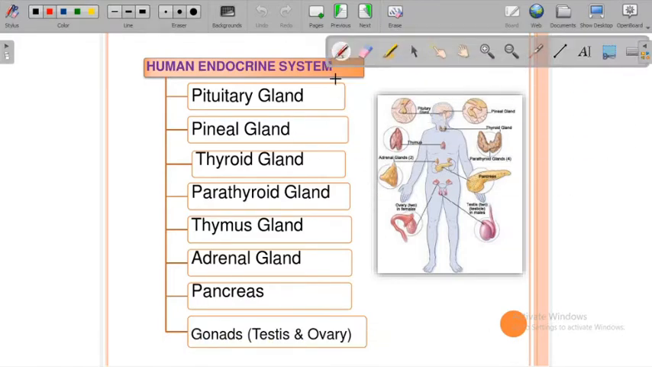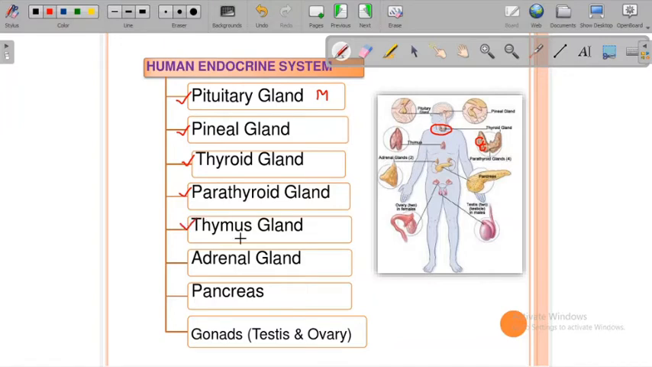So what different glands are there in the human body primarily? We'll see that. The first gland is the pituitary gland. This pituitary gland is situated just beneath the brain, you can see that, and it is also called the master gland. Then the pineal gland is there, just near the region of the pituitary gland. Then the thyroid gland is there, which is situated in the neck region of the human, you can see over here. Then the parathyroid glands, which are situated within the thyroid gland. These are the small dots.